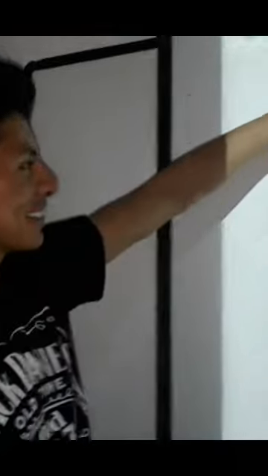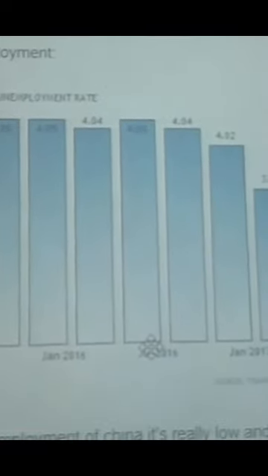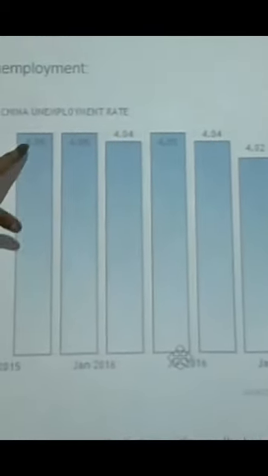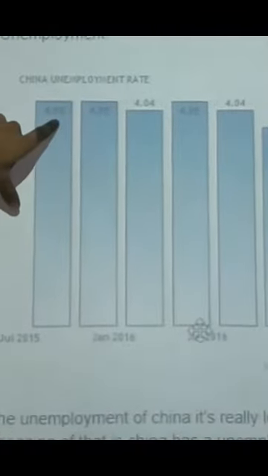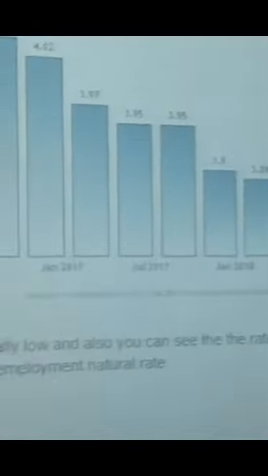Okay, now the next topic is unemployment. The unemployment rate of China since 2005 is 4.75%, and now, July 2018, it is 3.83%. So the meaning of this rate is that China has a natural unemployment rate.